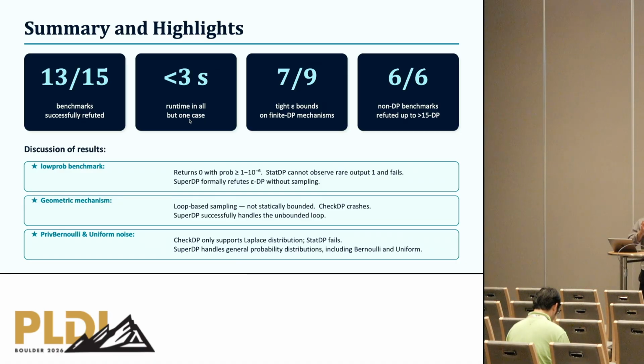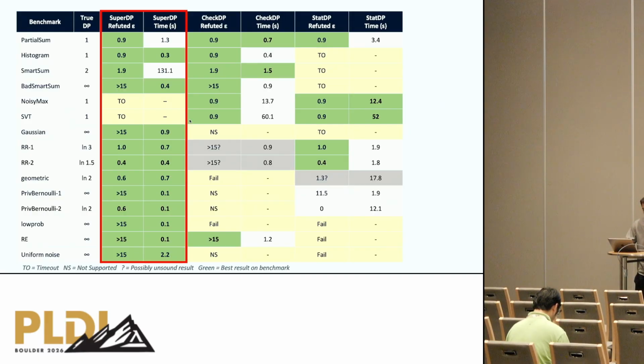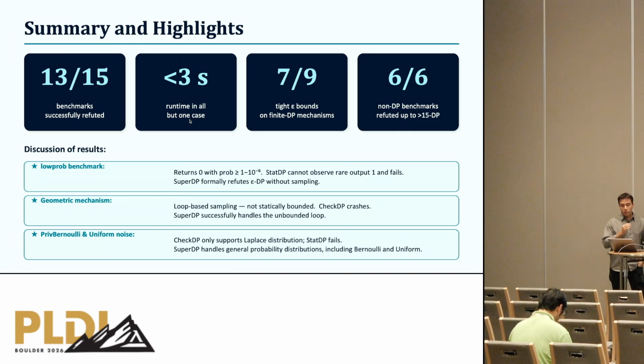Now let me give you a more qualitative overview of results. For 13 out of 15 benchmarks, we successfully refute epsilon DP with the lowest value of epsilon compared to all the tools. I will explain what happens with the last 2 examples when I talk about limitations. In all cases but one, our runtime is less than 3 seconds, so we're quite efficient. For examples where epsilon less than 15 is sufficient, in 7 out of 9 examples we find the lowest bounds. And in the 6 where the epsilon needed is actually greater than 50, we refute at 15.